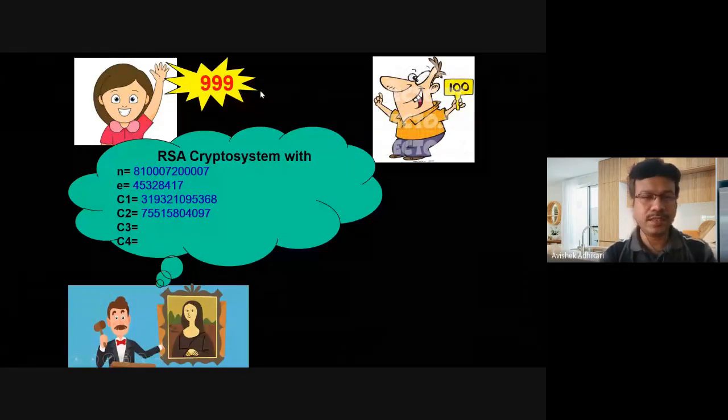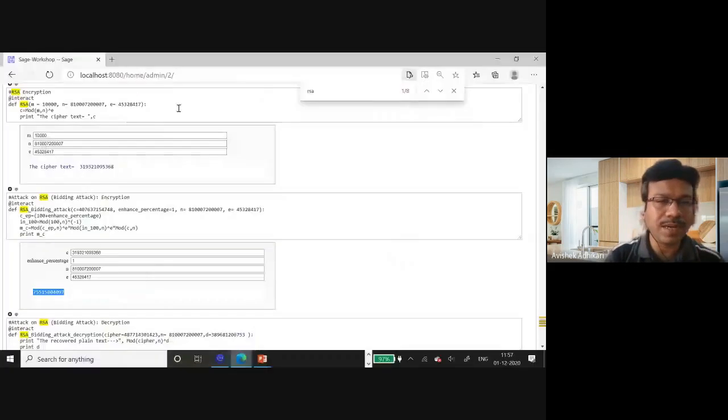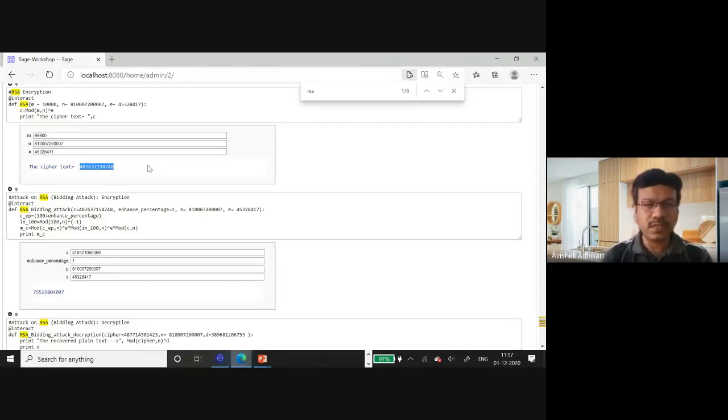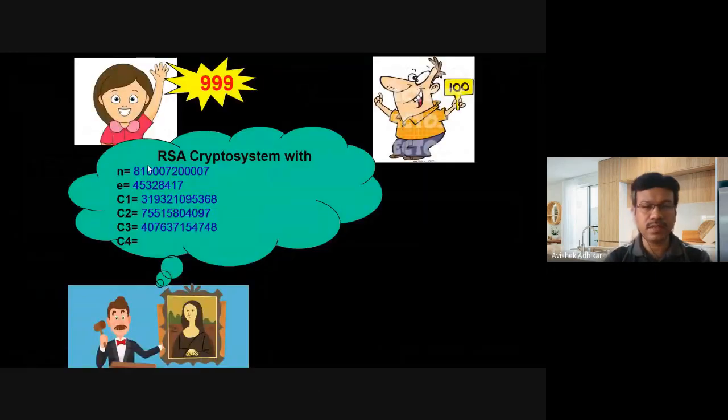So we again put the plain text as 99900. If you run this, you will get the ciphertext corresponding to 99900. It's 748 at the end, so this is the ciphertext for 99900.